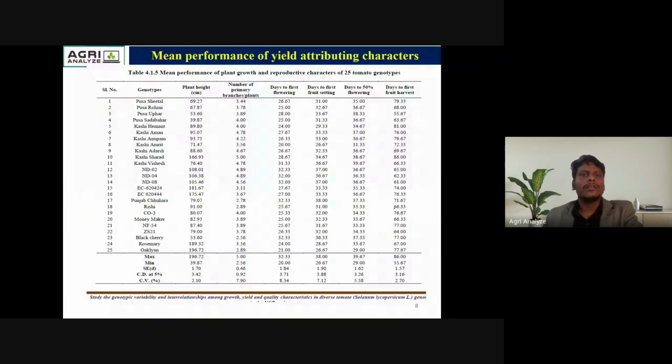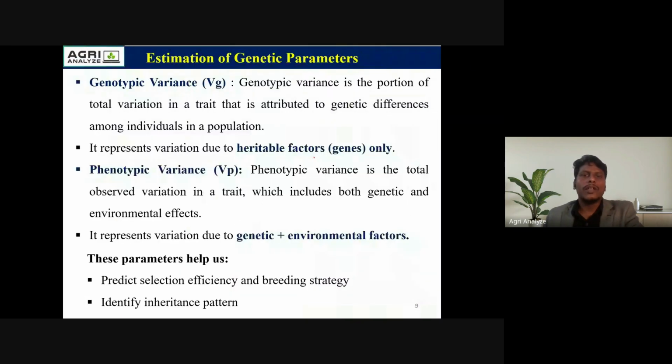So next slide. This is the mean performance of each genotype character-wise, like plant height, number of primary branches, days to first flowering, days to first fruit setting. These values are taken from the Excel sheet. This is the mean value, and here the maximum value, mean value, standard deviation, CD at 5%, and CV.